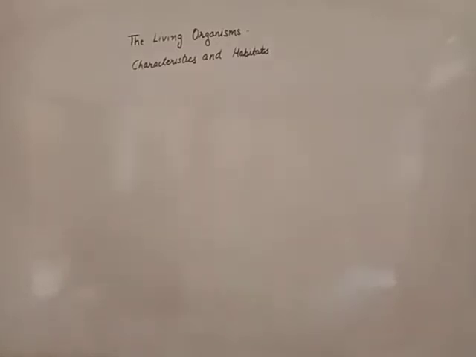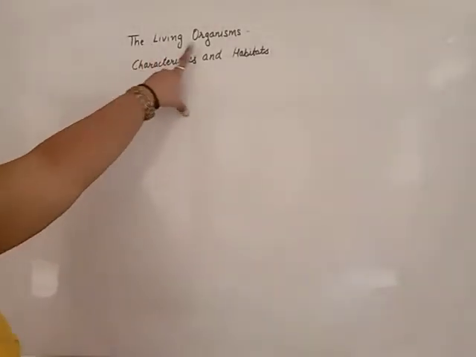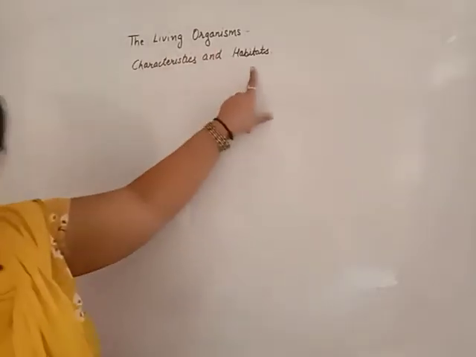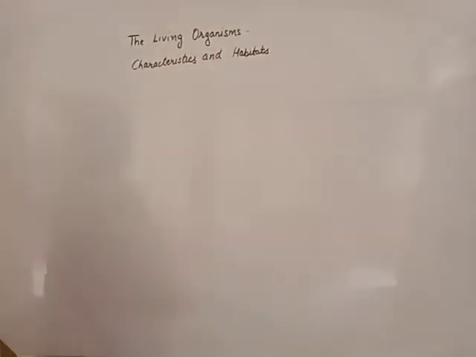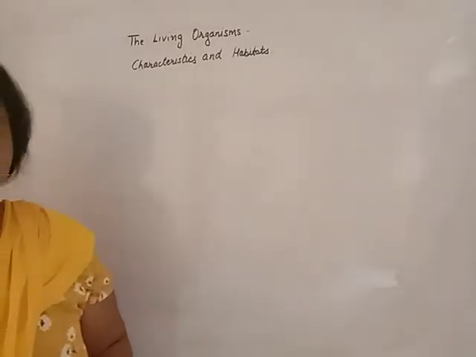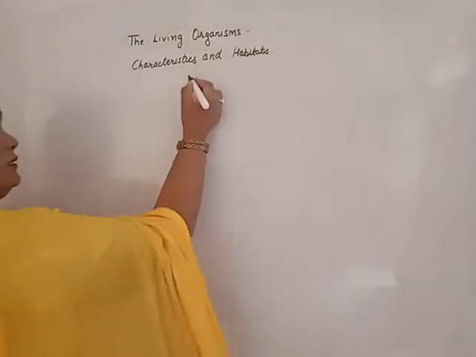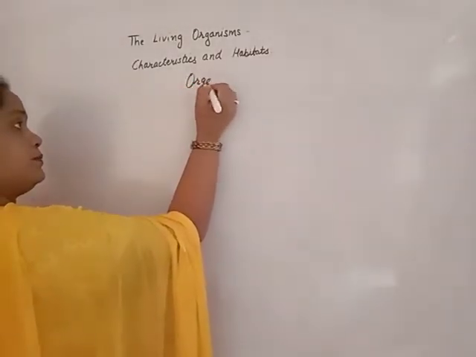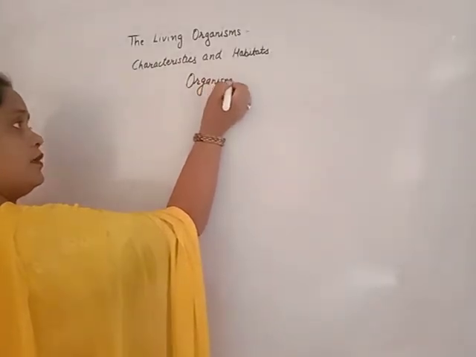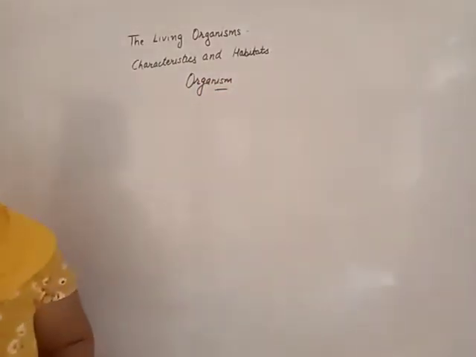Today we will start our new topic, that is Chapter 9 for Class 6 from NCERT, Living Organisms: Characteristics and Habitat. Beta, what is an organism? Organisms are living beings. Organism is made up of organs.